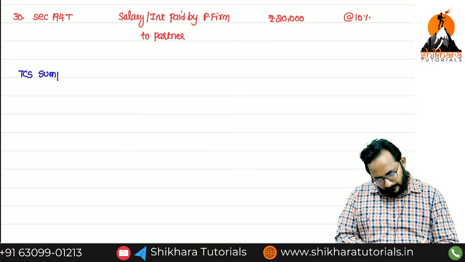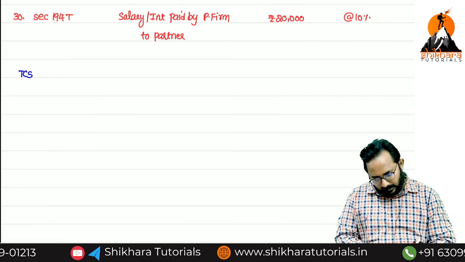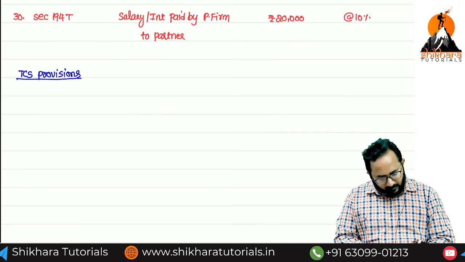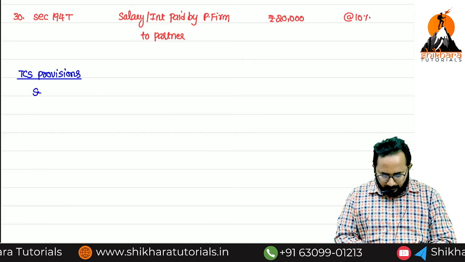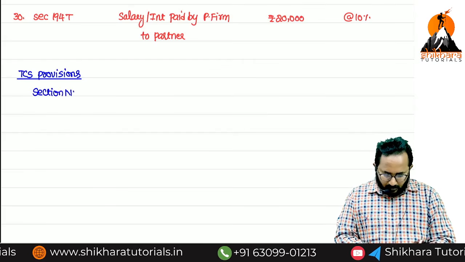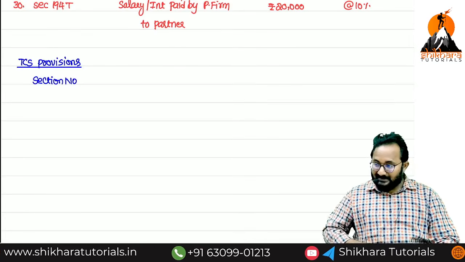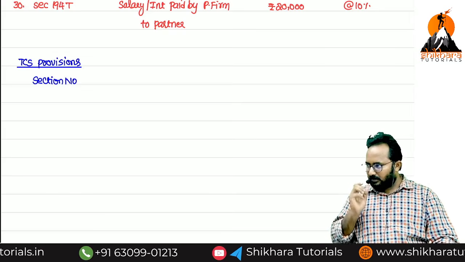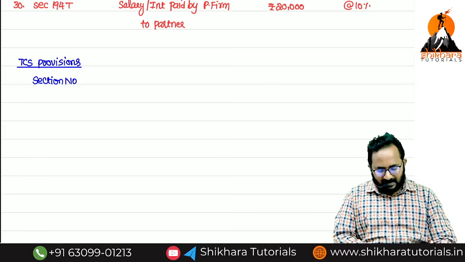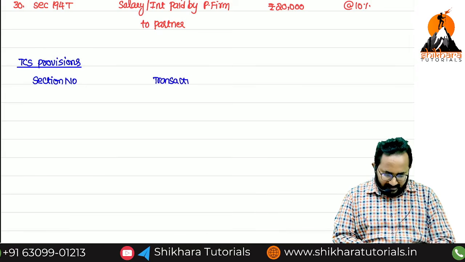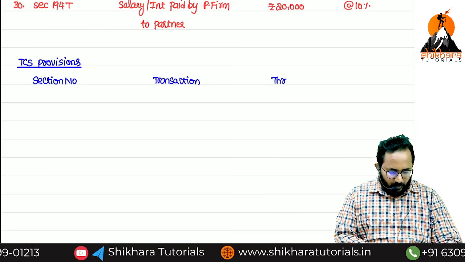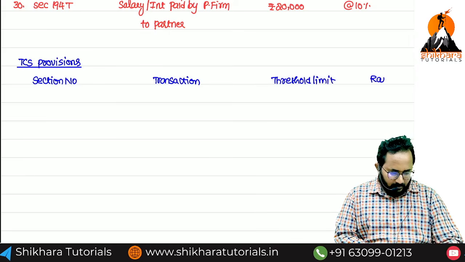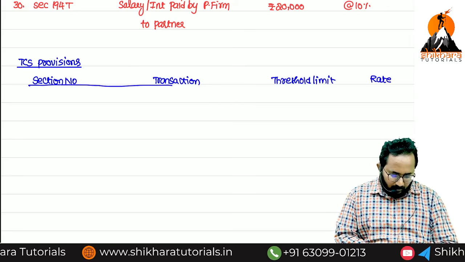TCS summary. TCS provisions. Already we have given the heading of it. The same way we can go. What are the columns? Section number. Next, nature of payment, shall I write? No, nature of payment is not here. Receipt or transaction, we can write, give it as a heading, transaction. Next, threshold limit. Next, rate. So less provisions only we have.